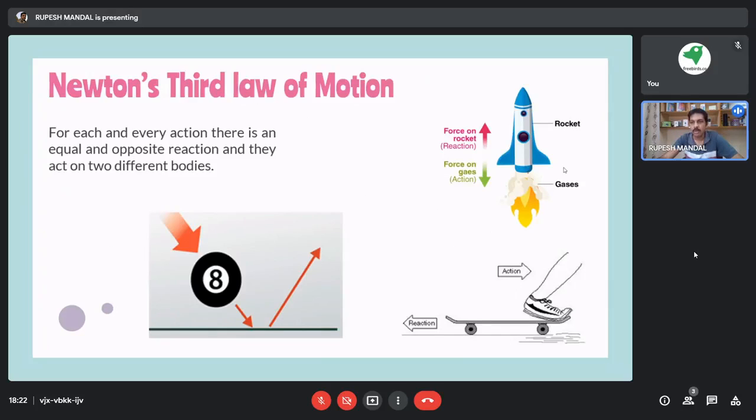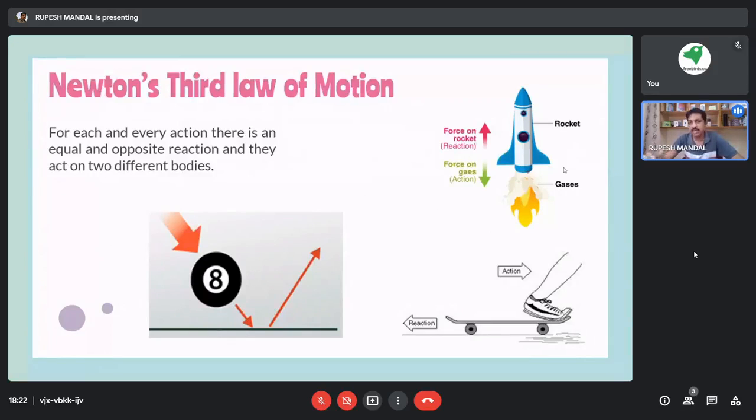So that is how, in day-to-day activity and in most physical phenomena, we are applying Newton's third law of motion. When you are walking, we apply some force on the ground, and we get an opposite reaction from the ground, and because of that we can walk on the flat surface.